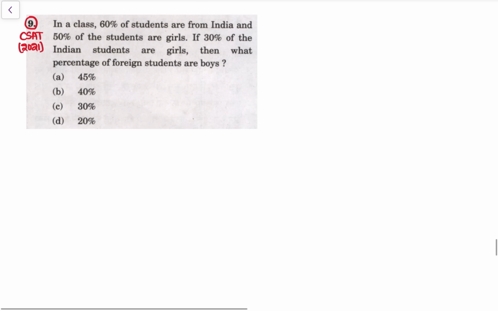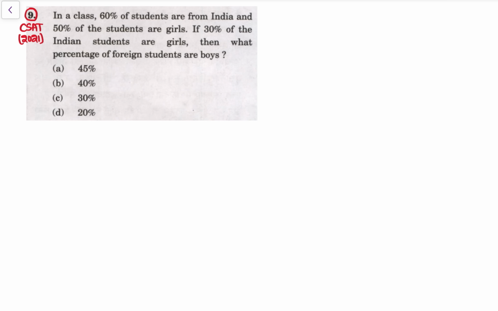Let's see the next question. See, this is a question asked in CSAT paper 2021. In a class, 60% of the students are from India and 50% of the students are girls. If 30% of the Indian students are girls, then what is the percentage of foreign students who are boys?